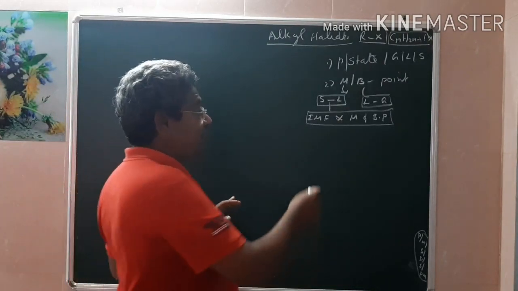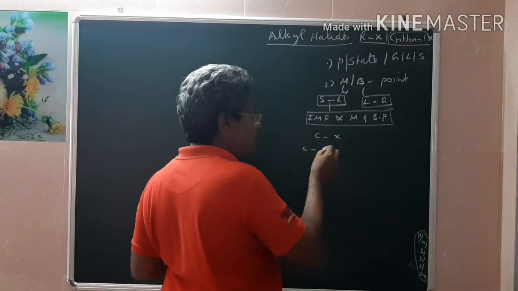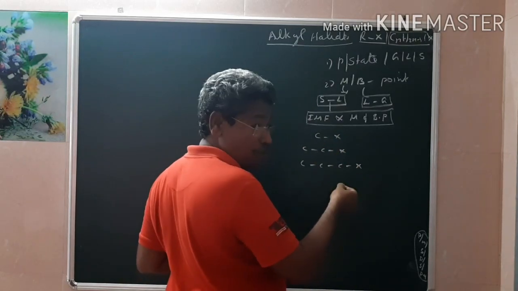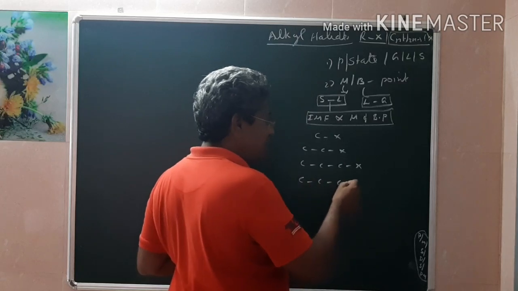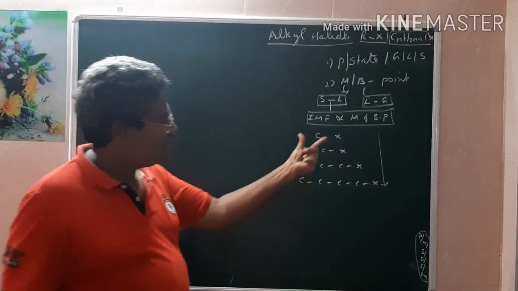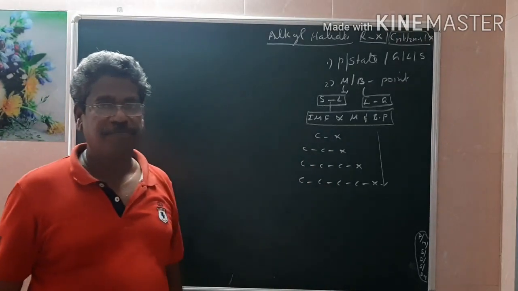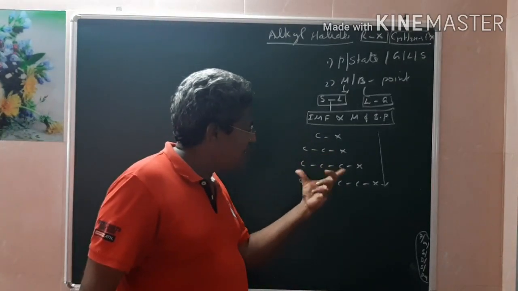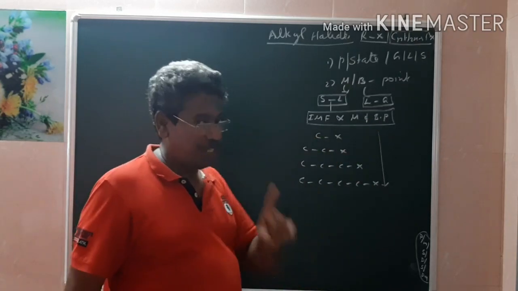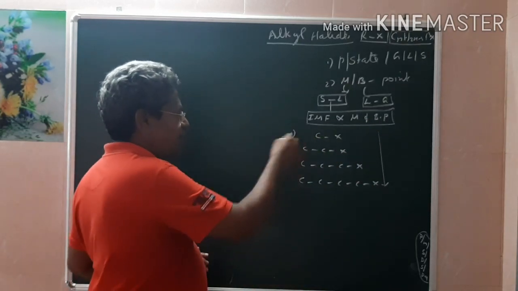Therefore, compared to CX, CCX will have more melting point. CCCCX will have more melting and boiling point. CCCCCX will have more melting point. So when the carbon number increases, as the surface area increases, the melting point and boiling point increase from methyl to butyl. That is point number 1.